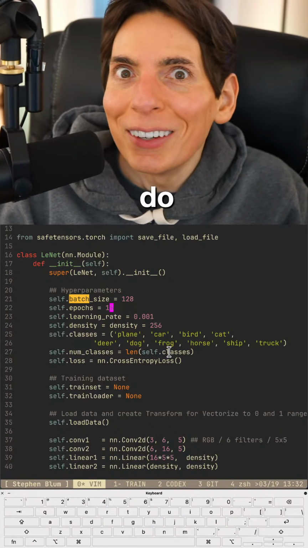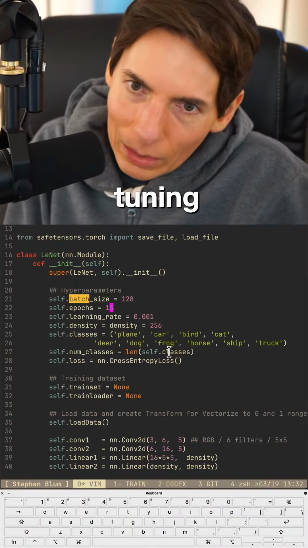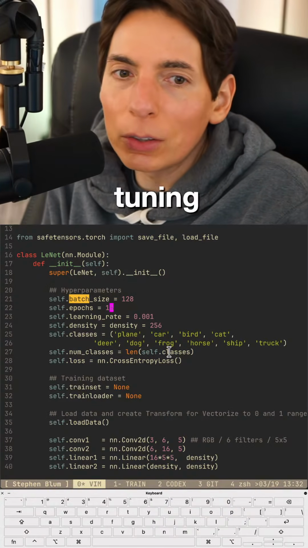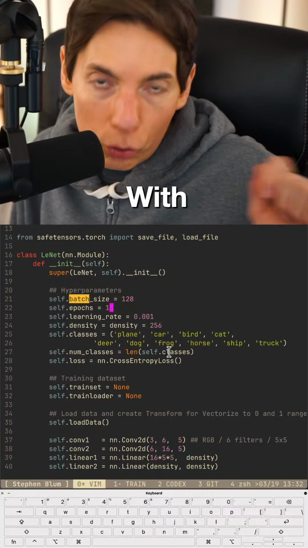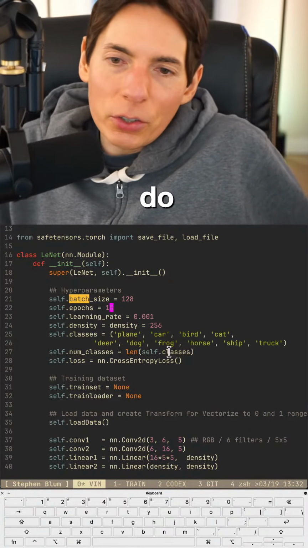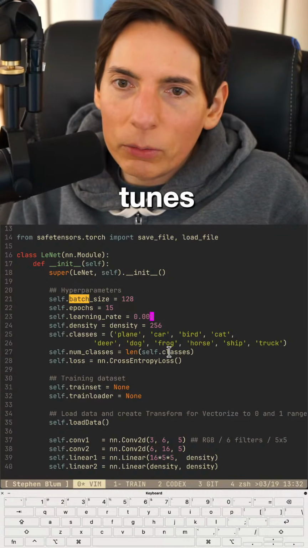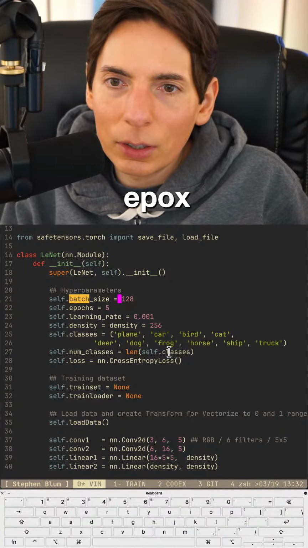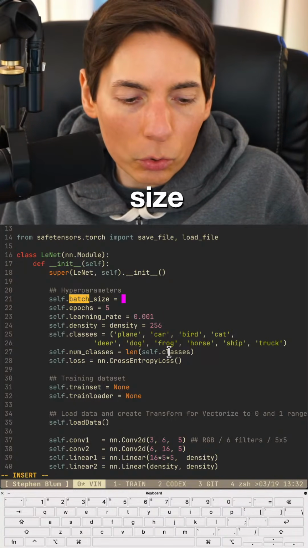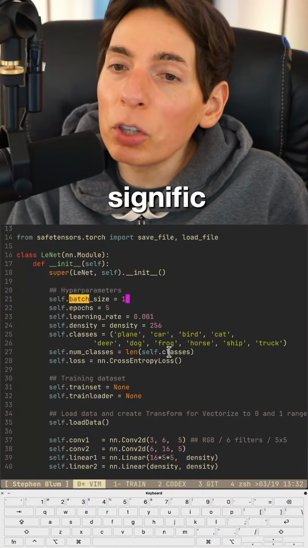Do you guys want to do some fine-tuning? Yeah? All right, let's do some fine-tuning. So what we're going to do in order to do some fine-tuning is load the existing model that we have, and then update the weights with additional training. Let's fine-tune it with probably, I don't know, let's go 5 epochs. And we'll reduce the batch size to 16. All right. So it's a significant reduction in regularization.